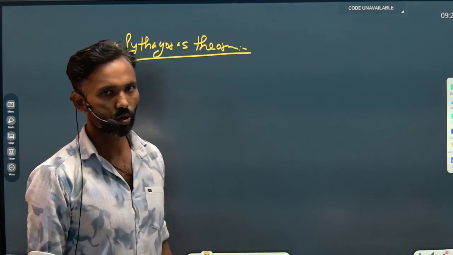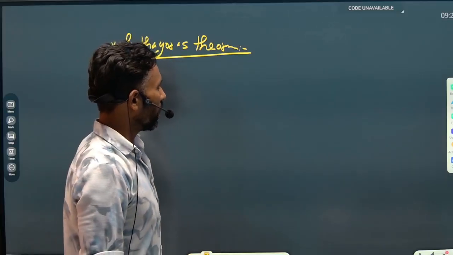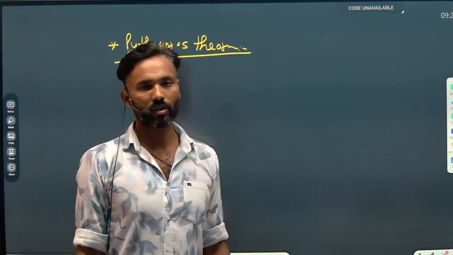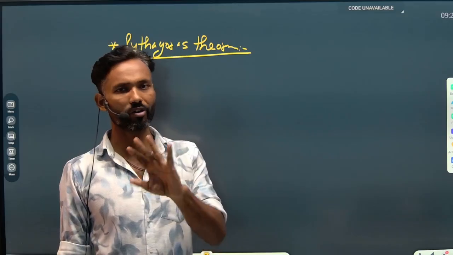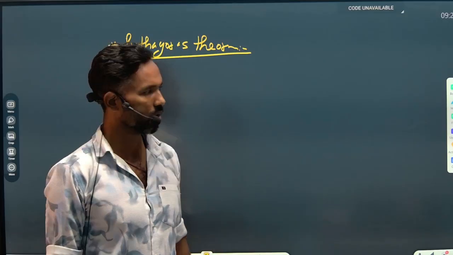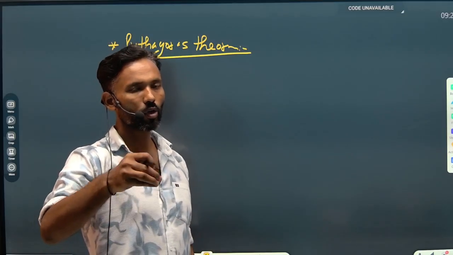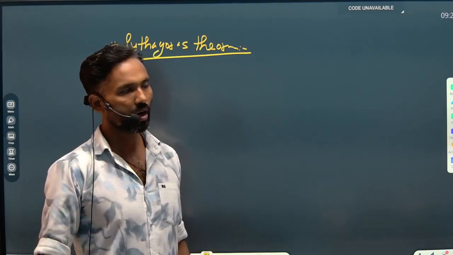So what is the Pythagoras theorem? Most students understand that the Pythagoras theorem can be applied on a right angle triangle only, but that's not true. But to make you understand better, I'm going to start with the right angle triangle.